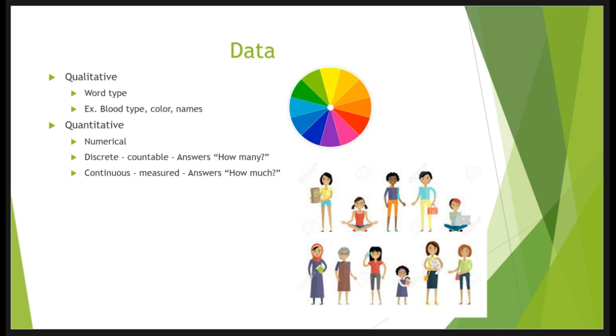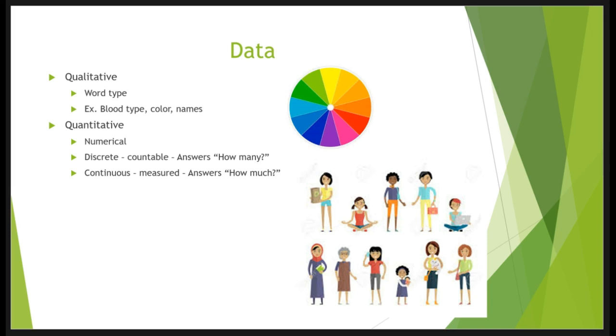Continuous data is data that is measured and typically asks the question, how much? For example, how much do your books weigh? To get this answer, you would have to measure, as we can't count weight. Some other items that are measured would be time, age, distance, and volume.